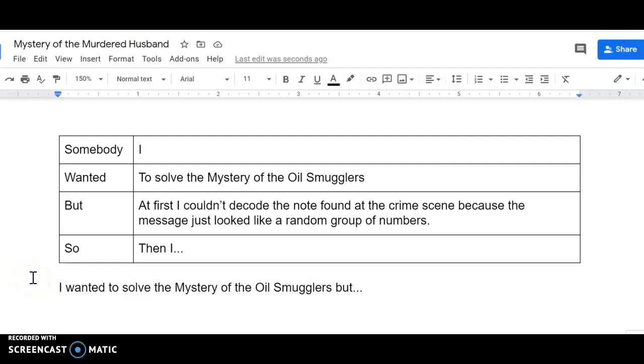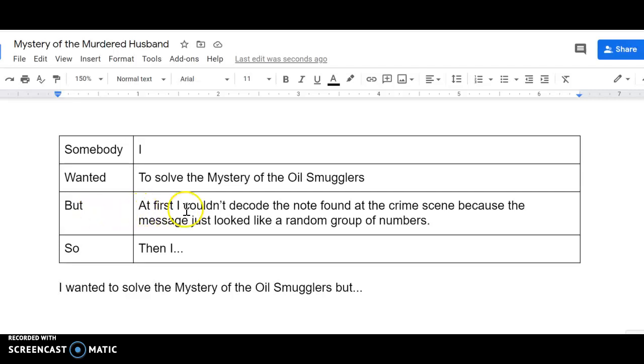So we need to summarize how we solve the mystery using Somebody Wanted But So. So the somebody in the summary is going to be you. What did we want? We wanted to solve the mystery of the oil smugglers. But what was keeping us from solving the mystery at first?